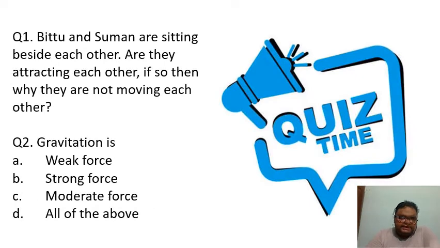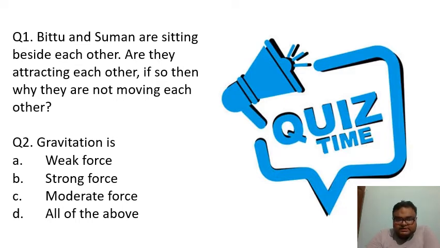Okay, right. Now, students, there is a question for you. There are two friends, Bittu and Suman, and they are sitting beside each other. And you tell me that they might also be attracting each other, isn't it? I said that gravitation is between two bodies. So is it that Bittu and Suman are attracting each other? Why are they not moving towards each other? This is a very important question. So can you think about this question, students?